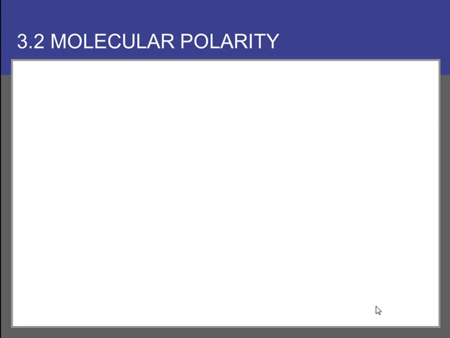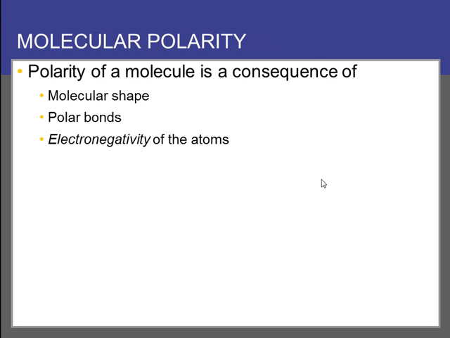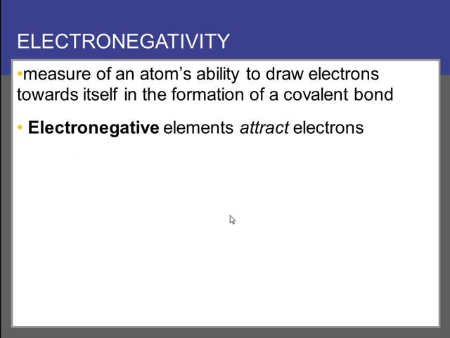Now we'll discuss section 3.2, molecular polarity. And in order to determine molecular polarity, we need to have first determined the molecular shape of the molecule. So the polarity of the molecule is a consequence of first the molecular shape, and then polar bonds that are present in that molecule. And that deals with the electronegativity of the atom. So we need to define electronegativity.